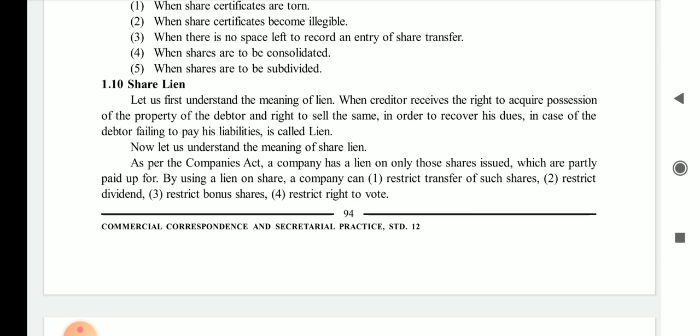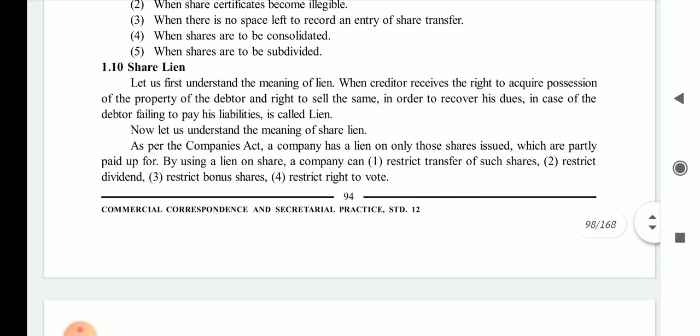But now this person fails to pay the amount of the loan. At that time the loan giver has a right to sell the property that has been put as a guarantee. That is known as the lien.